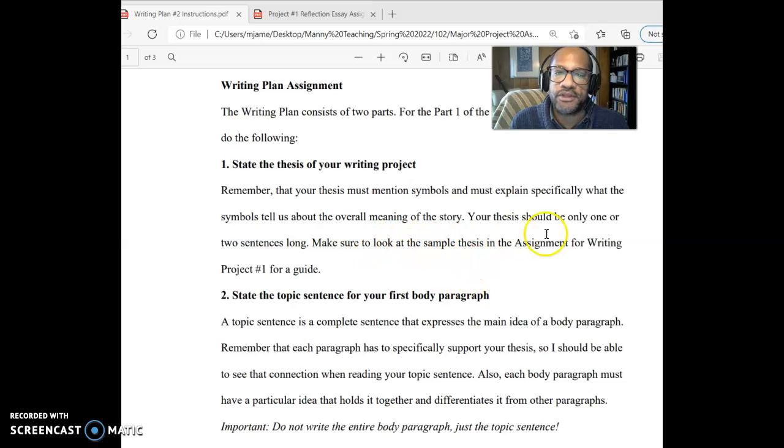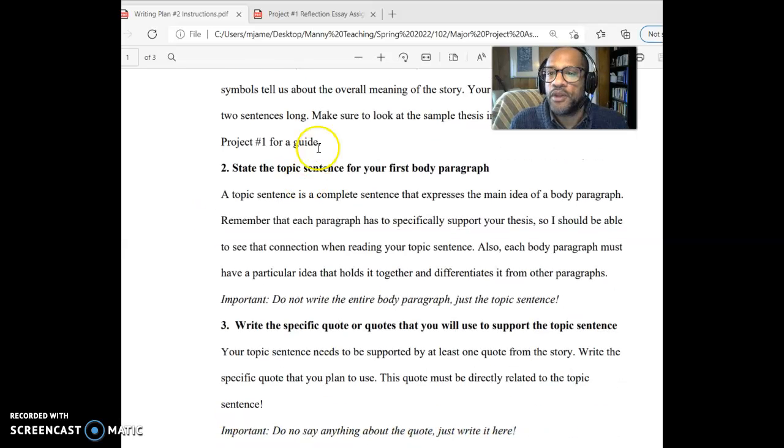make sure to look at the sample assignment of the writing project for a guide. This is writing project number 1, but it's number 2. So it must have all that. Your thesis also must mention, of course, your connection to the story. So state the topic sentence of your first body paragraph, and then tell me what evidence. Again, exact same thing that we did before.